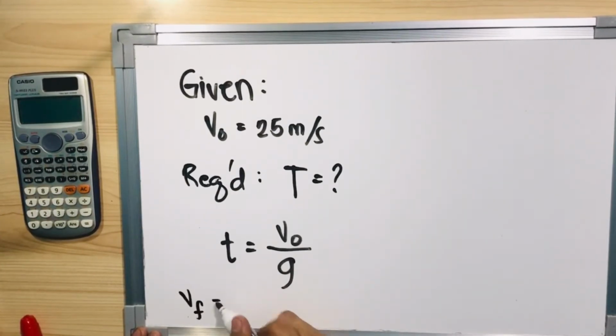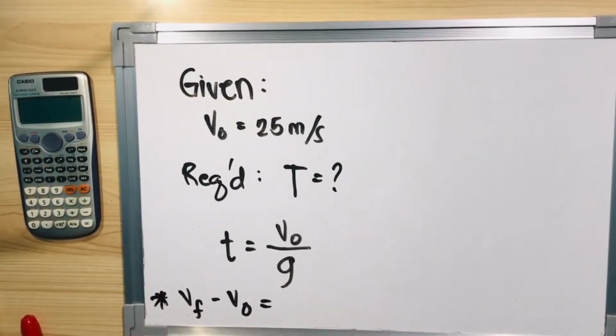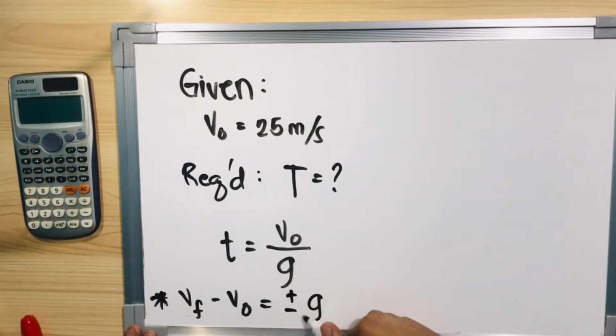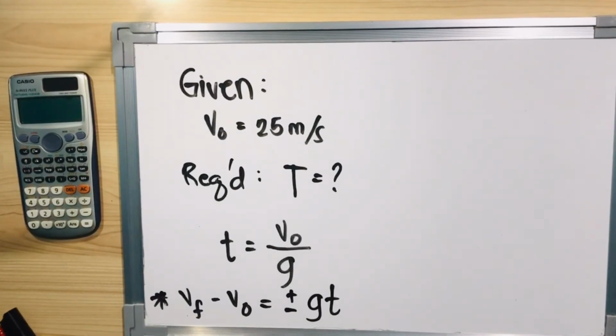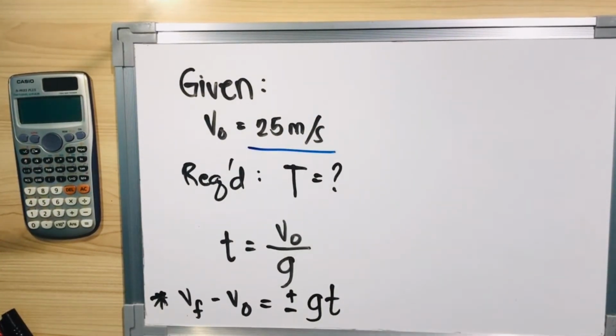VF minus VO is equal to, sinusulat ko lang yung pinanggalingan niya, plus or minus GT. Okay? Ito yung ginamit natin. And as we know, meron siyang initial velocity, which is 25 meters per second. Ano yung magiging final velocity niya? Ang final velocity niya is 0 pa rin kasi babagsak nga sa kamay niya.